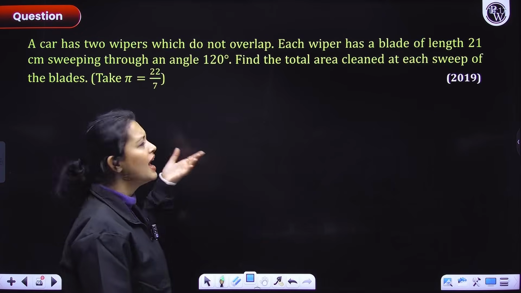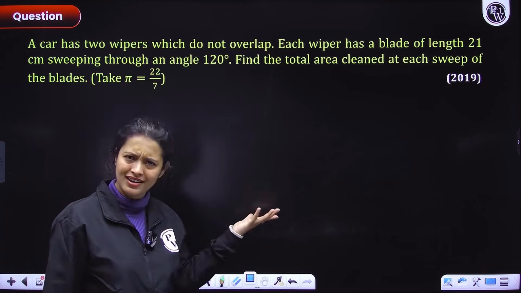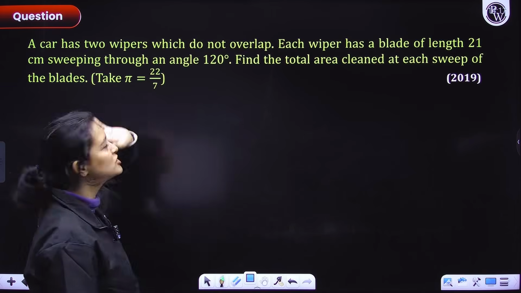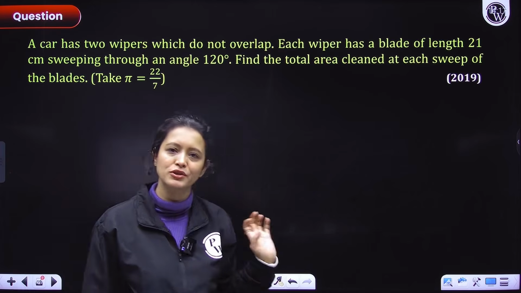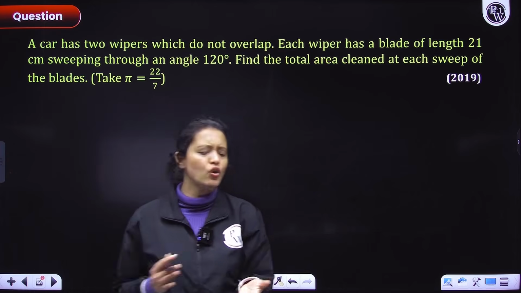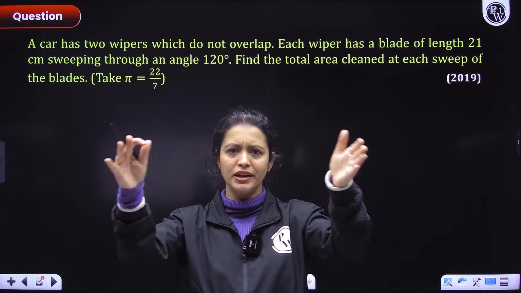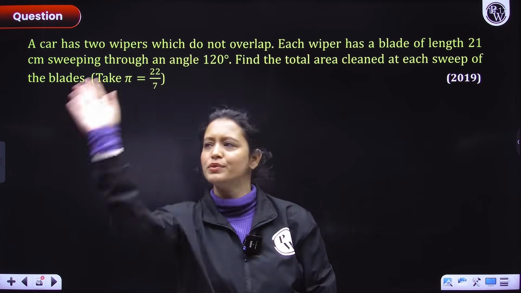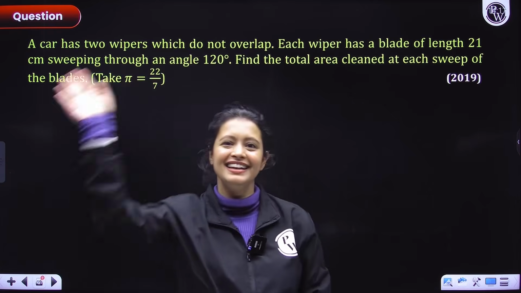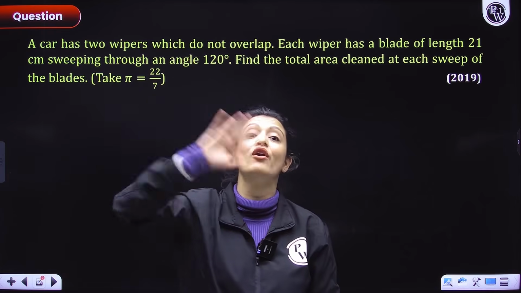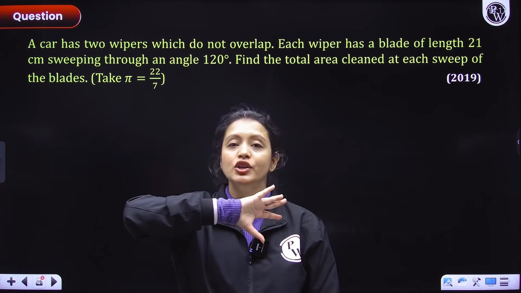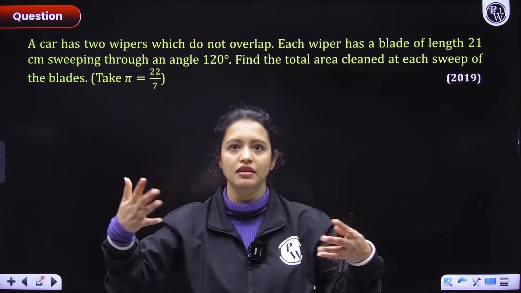It is a 2019 question, and a very important one at that. A car has 2 wipers. Everyone has seen the wipers of a car. If you have not, no worries, guys. On the front mirror of the car, you have these wipers that go like this and this, right? They sweep off the water or any impurity so that the glass is clear, right?